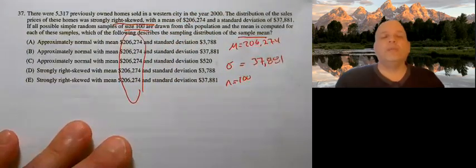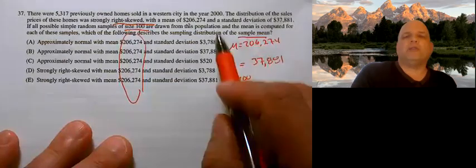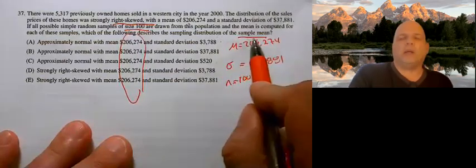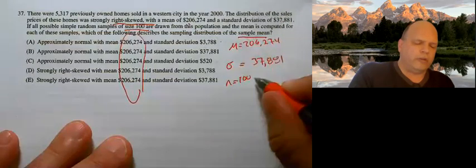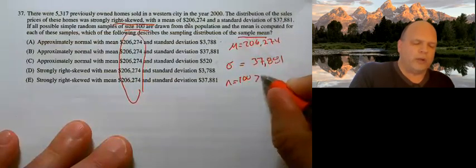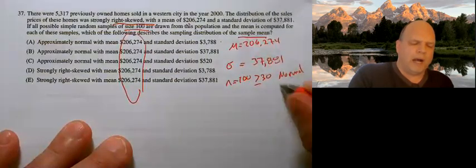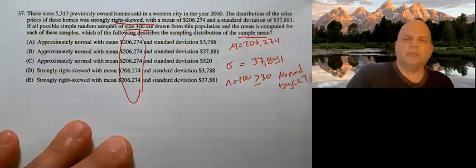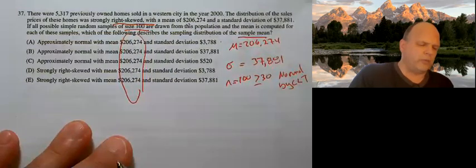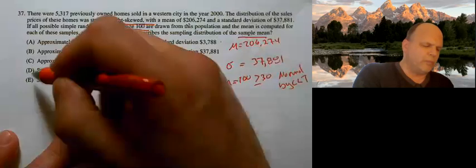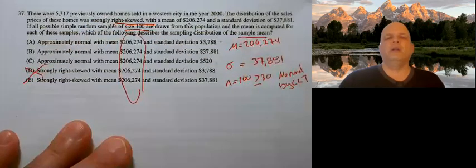Oh, well. But then we're talking about the sampling distribution of the sample means. And n is equal to 100, which is greater than or equal to 30. So it's going to be normal by central limit theorem. In which case, D and E are gone.